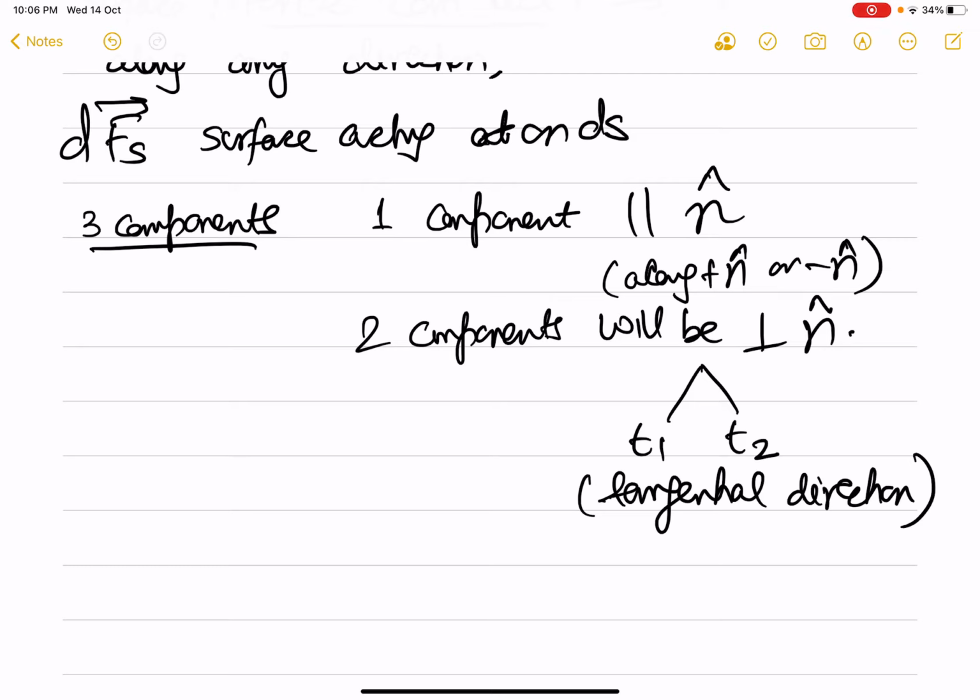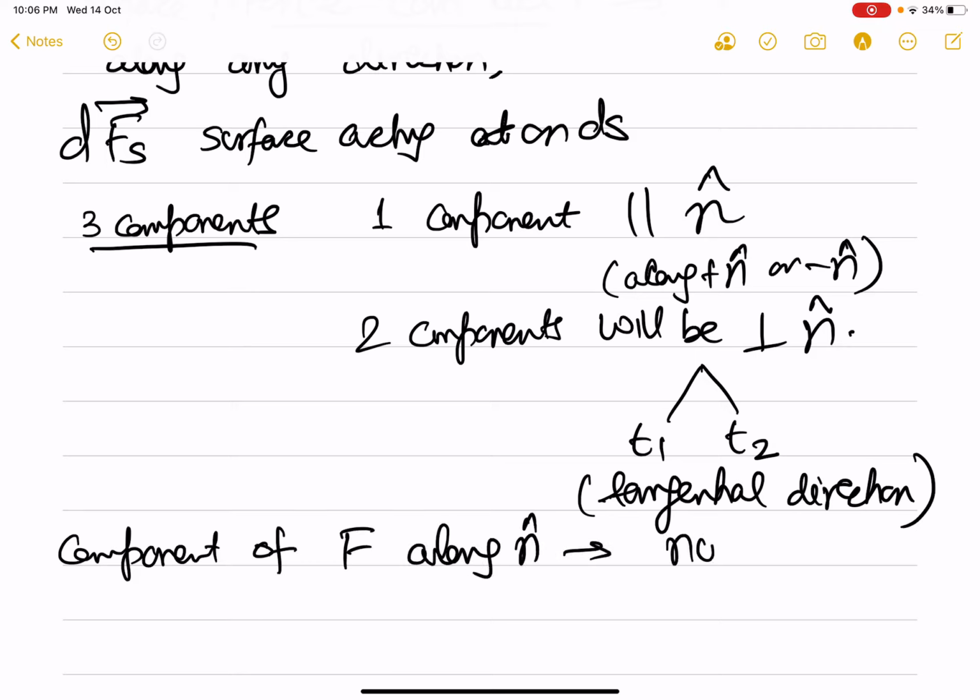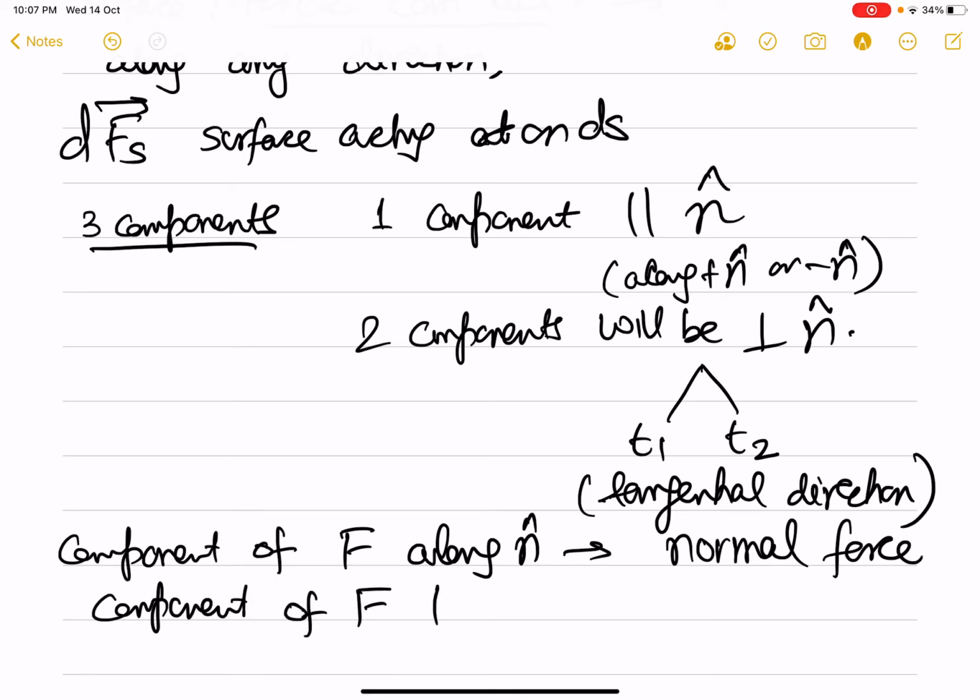So now the component of F along n, this is what we call the normal force. And the component of F perpendicular to n, this is called the shear force.